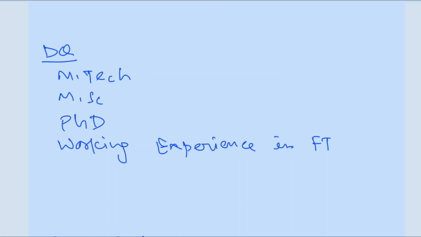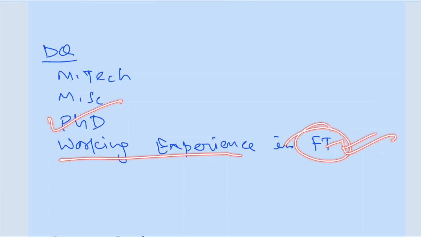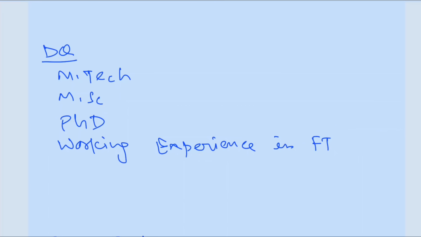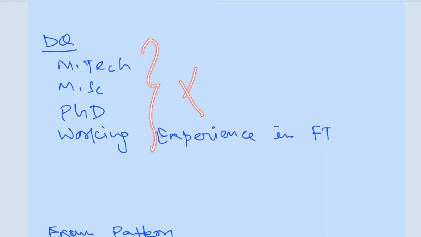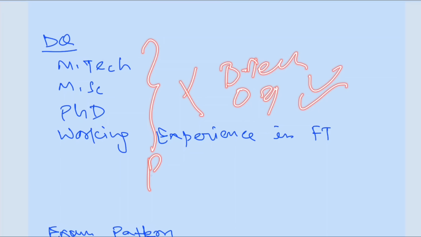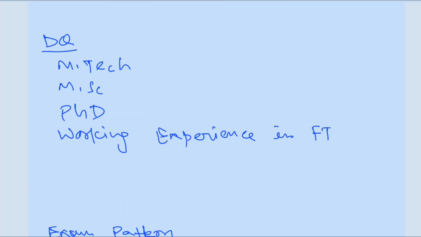So what could be the desired qualification? It could be the MTech, whether MTech in food processing engineering or food laws and management, etc. If you have done your MSc in food technology, that is also going to be a desired qualification. If you have done a PhD or if you have any working experience in food technology background, these are the desired qualifications that might give you a few extra marks in your interview. But these are not mandatory. Even if you have only BTech and 0 years of experience, you can apply. This post is also eligible for freshers. So if you are a fresher in this field after BTech food technology, you can definitely apply for this post.